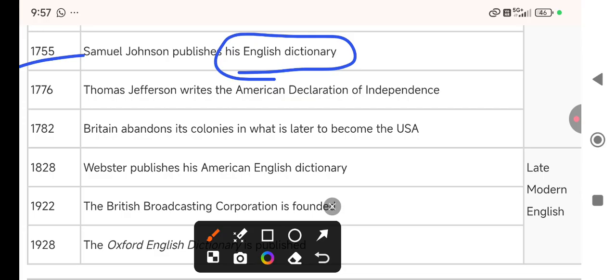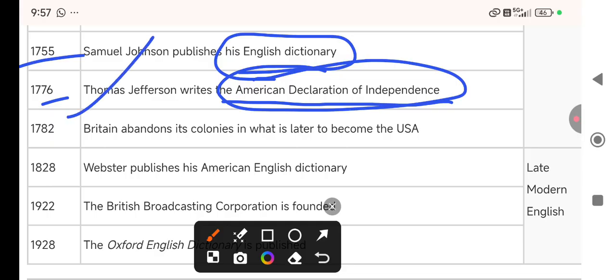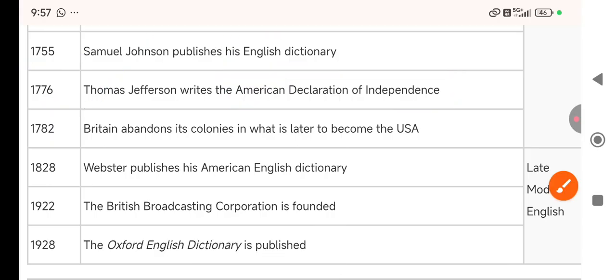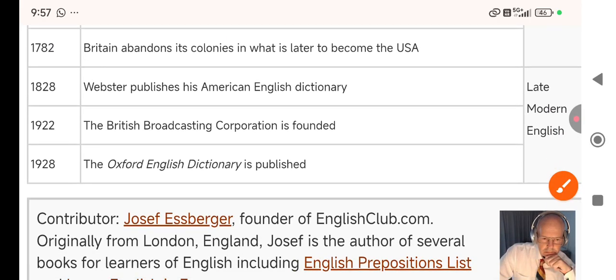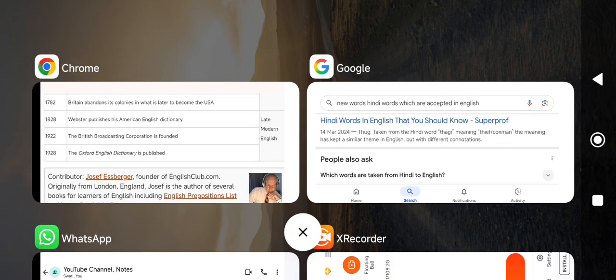Then Thomas Jefferson writes the American Declaration of Independence. That was also important, right? Then Britain abandons its colonies in what is later to become the US, right? So that was there.